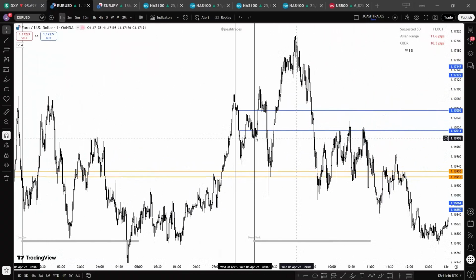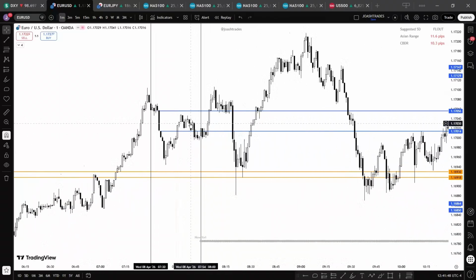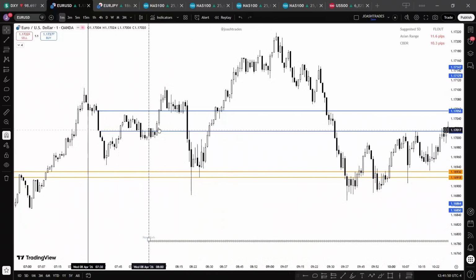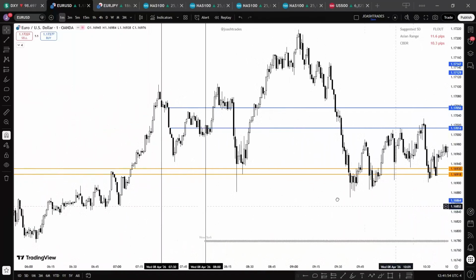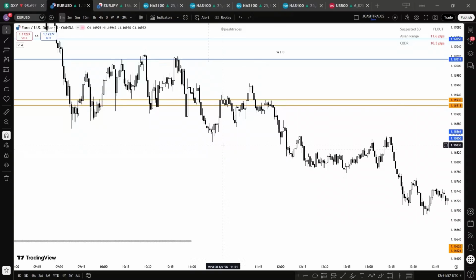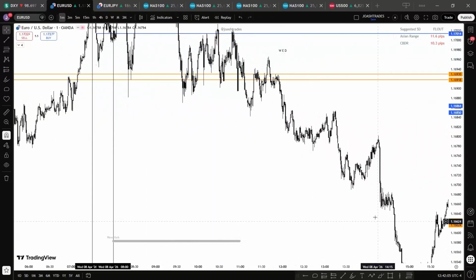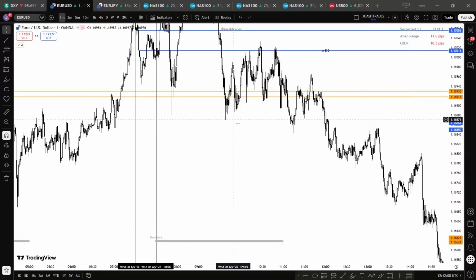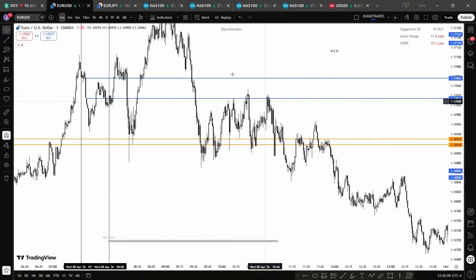Now, when we go to New York, you can see this is New York. First presented fair value gap. You can see our price kept going back and forth within this kill zone, it left it and never returned. And you can see our price fell lower. So within this kill zone, we are watching to see if price leaves the first presented fair value gap.